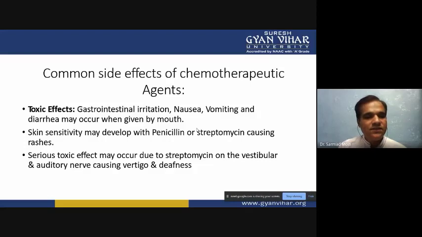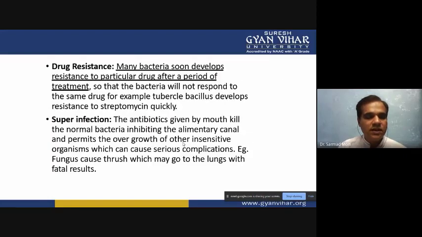Then skin sensitivity may develop with penicillin or streptomycin, causing rashes. Serious toxic effects may occur due to streptomycin on the vestibular and auditory nerve, causing vertigo and deafness. So these are different effects, and they can depend on how you are giving these antibiotics, whether orally, locally, or systemically.